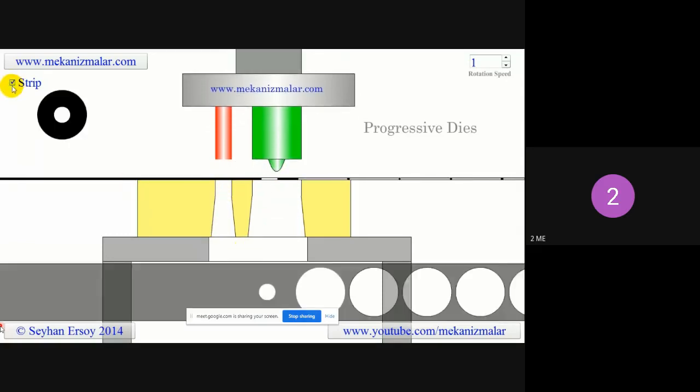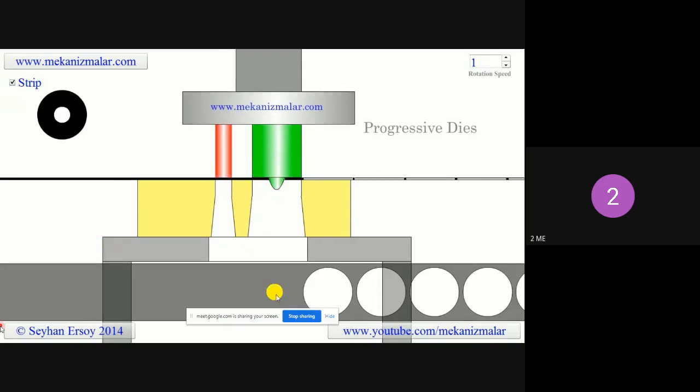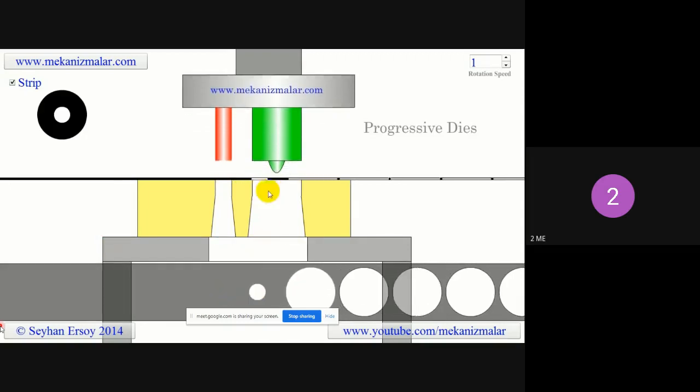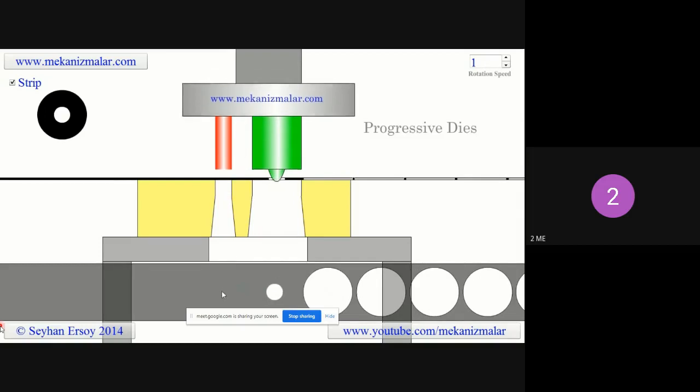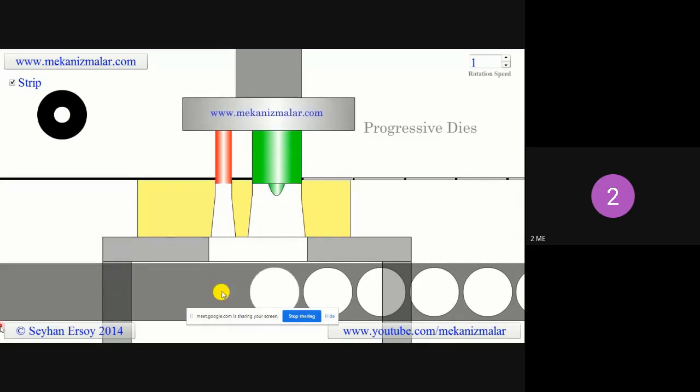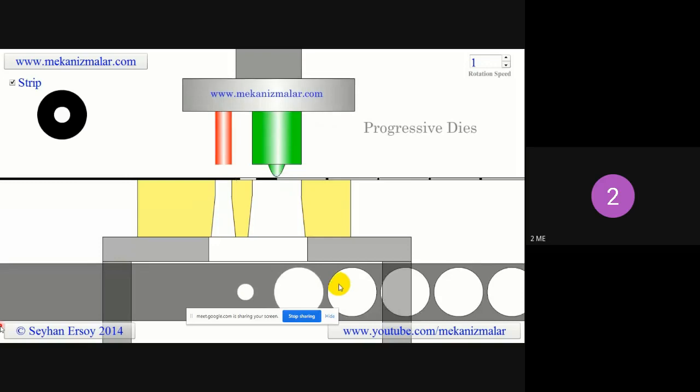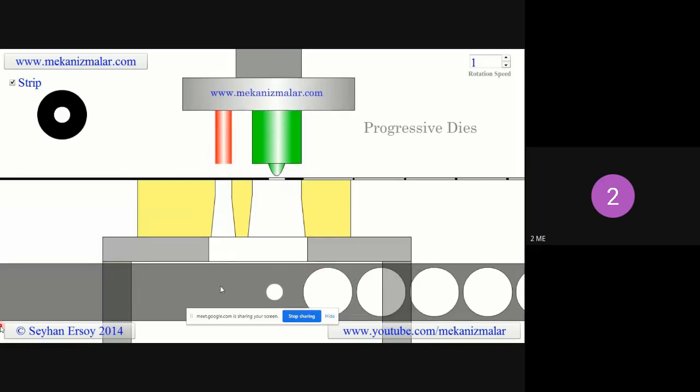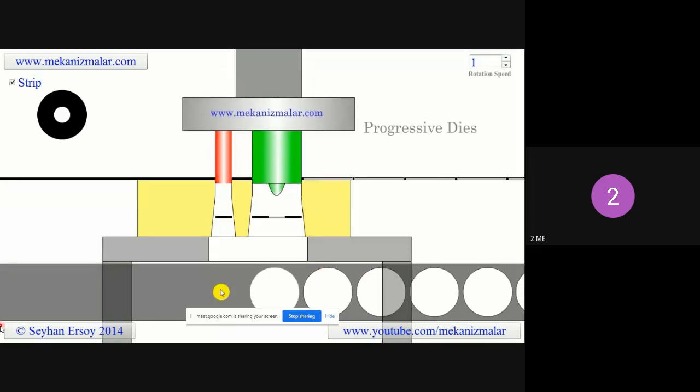To get a better understanding of the cutting operation, it's beneficial to show a top view of the metal strip. As you can see, when the strip advances to the cutting position, the washer and the center hole are cut with a single stroke, but the washer is produced in 2 strokes.